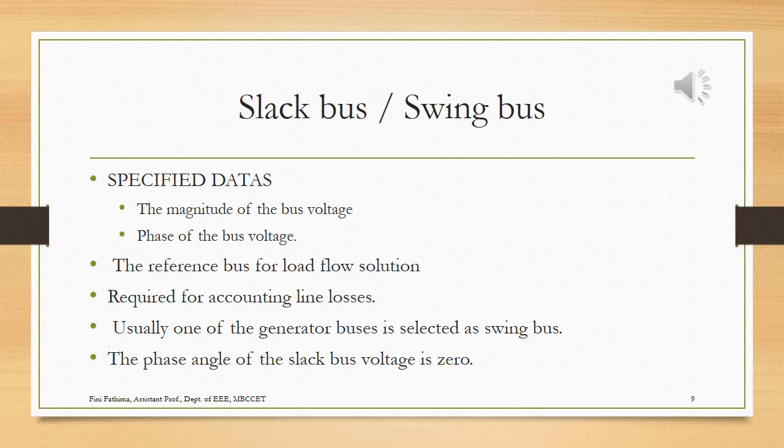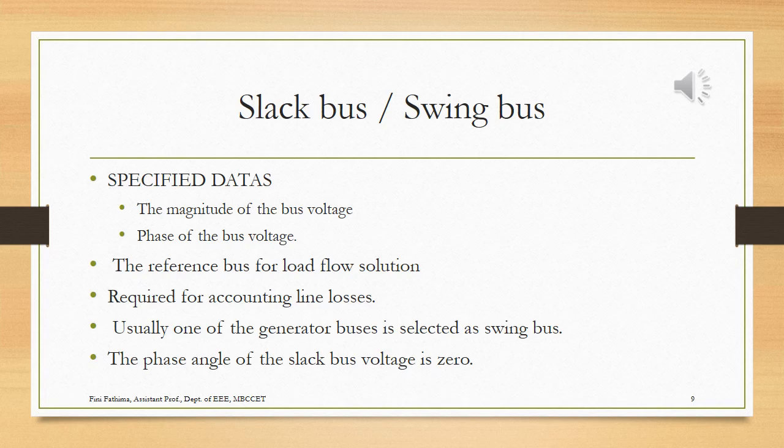A generator bus with the maximum capacity can be allocated as a slack bus or a swing bus. I repeat, a slack bus or swing bus is also a generator bus with the largest capacity, so that it will provide power for all the losses, line losses especially, in a power system.